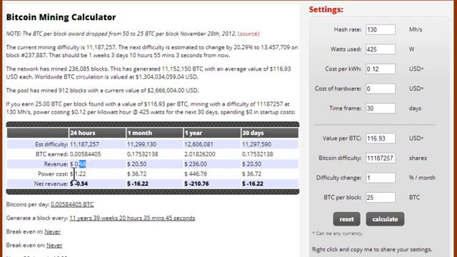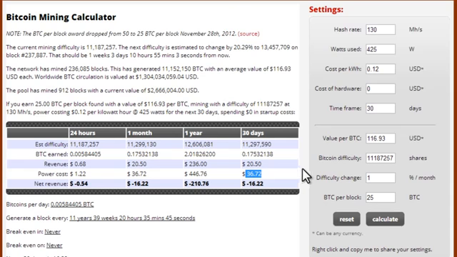But it's going to cost me $1.22 in power. So that's a net loss of 54 cents. So it looks like in 30 days, 1 month, I'm going to lose $16 because I'm going to have to pay $36 in electricity bill. So this will give you an idea of if you're going to make any money or not.